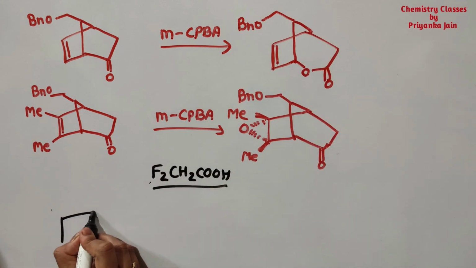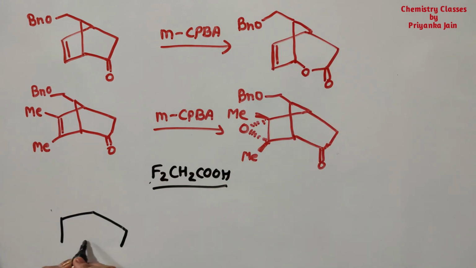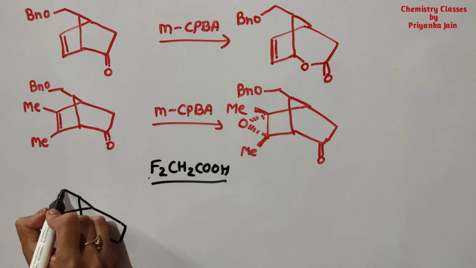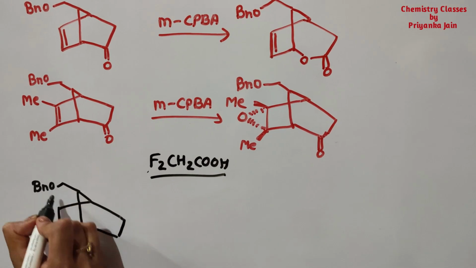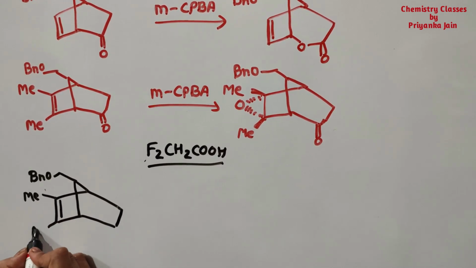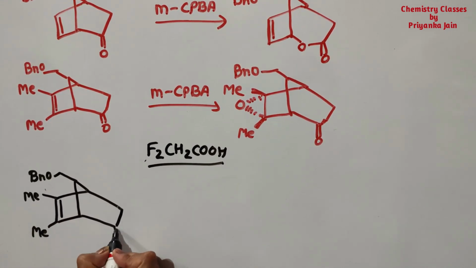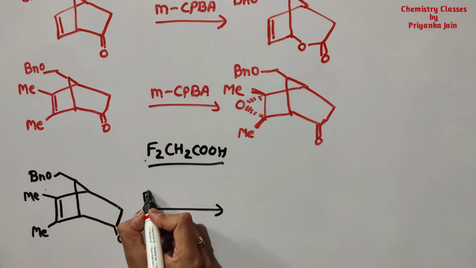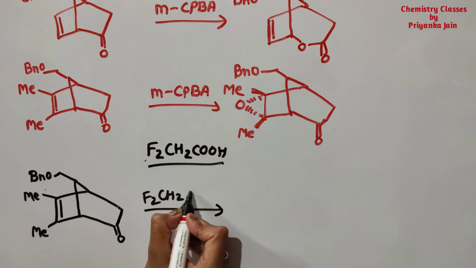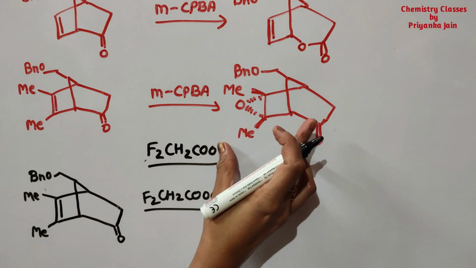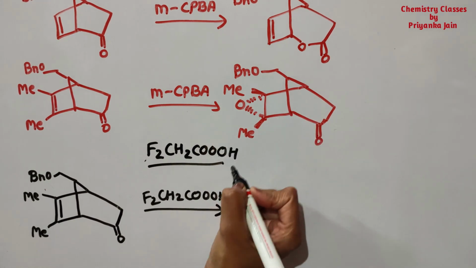So see here, if we are taking the same compound, this is the double bond, here the two methyl groups are present, and this is the keto group. And if we are treating it with the peracid, this will be peracetic acid, sorry, this is peracetic acid, right, in this manner.